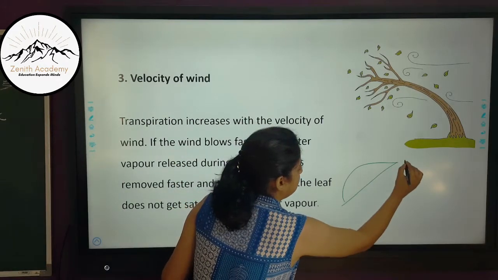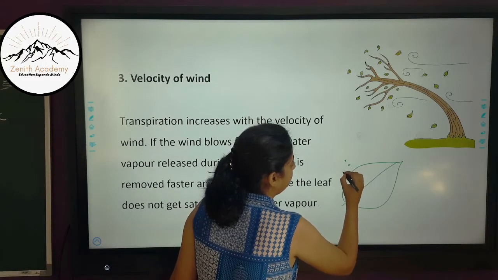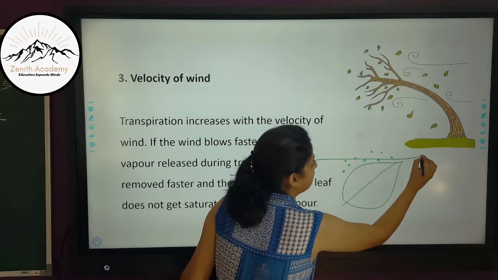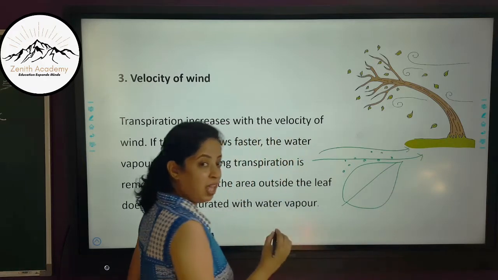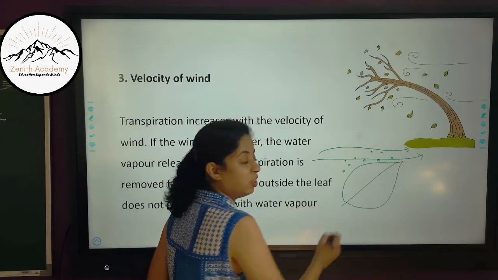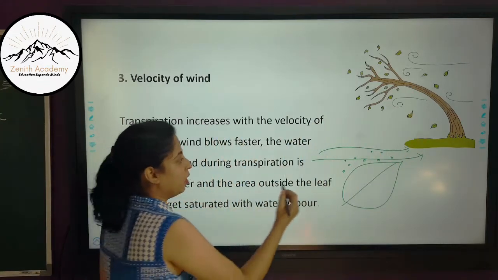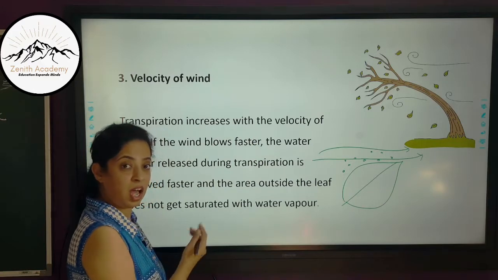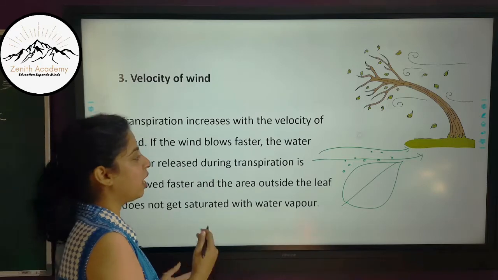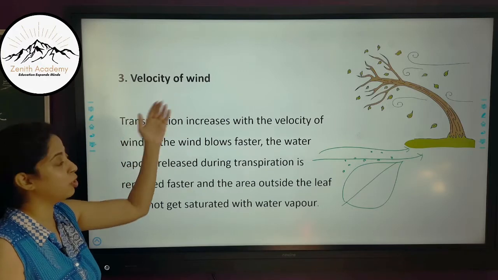Similarly, if you see, this is a leaf. When transpiration is happening, there is more amount of water vapor near the leaf. So when the wind is blowing, it will take this moisture along with it, and the air does not become saturated with water. If the air around the leaf is saturated with water, transpiration becomes slow. So, if the velocity of wind is higher, then the moisture around the leaves is removed faster. The air is not laden with moisture near the leaves and hence more transpiration can occur. So, we can say that transpiration is directly proportional to velocity of wind.